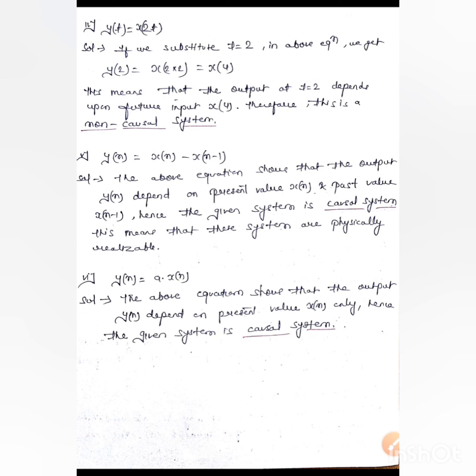If the system has output which depends upon present input and past input only, then we consider that system as causal. If its output depends upon present, past and future value, then we can understand that the given system is a non-causal system.